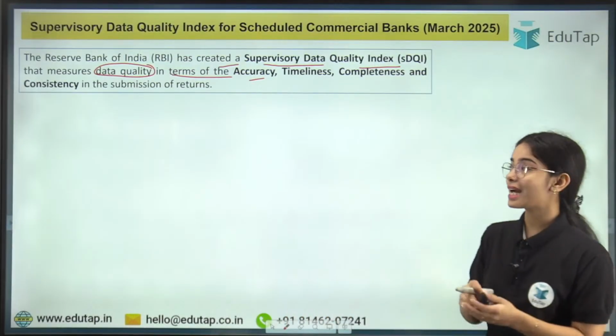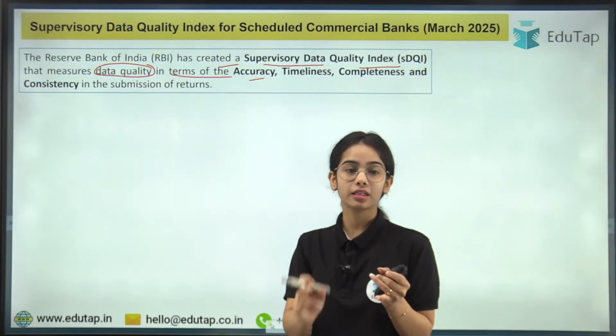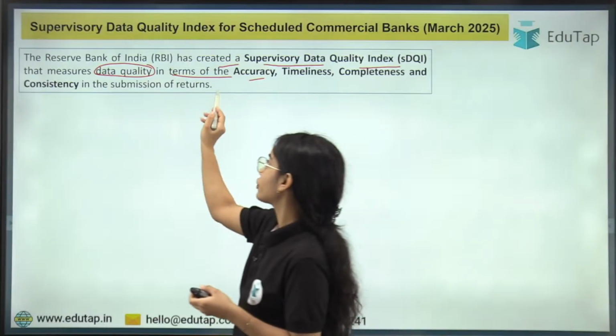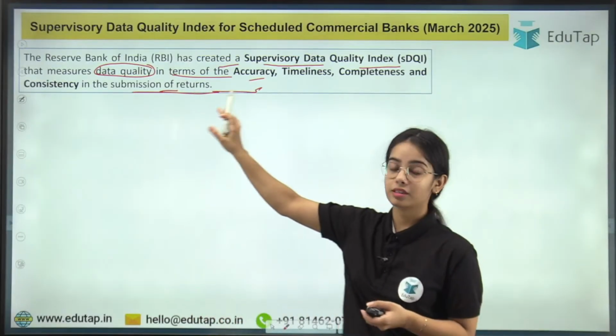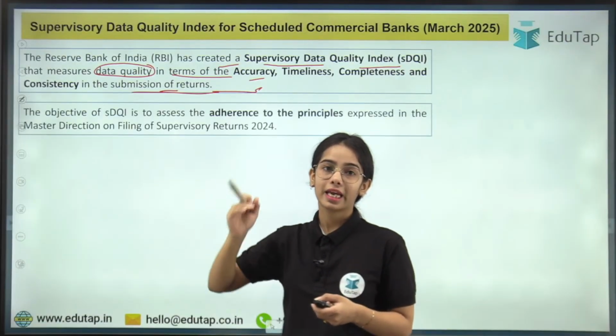So the Reserve Bank of India has created a Supervisory Data Quality Index that measures the data quality in terms of accuracy, timeliness, completeness and consistency in the submission of returns that are submitted by the supervised entities, that is the banks, NBFCs and such.